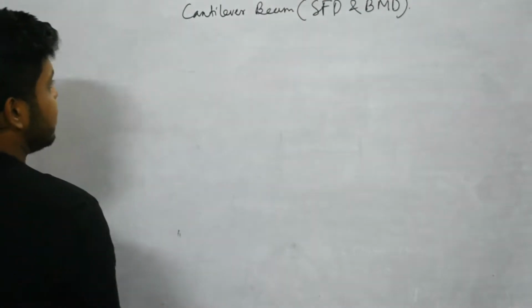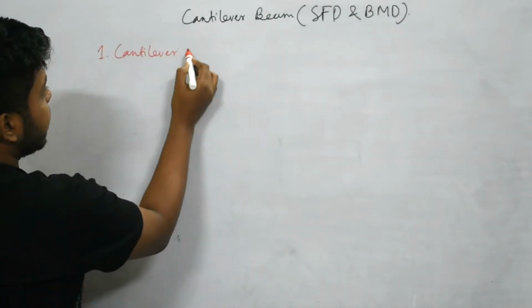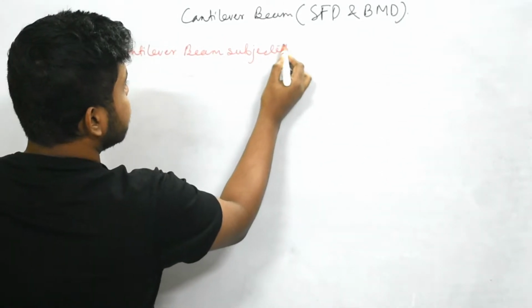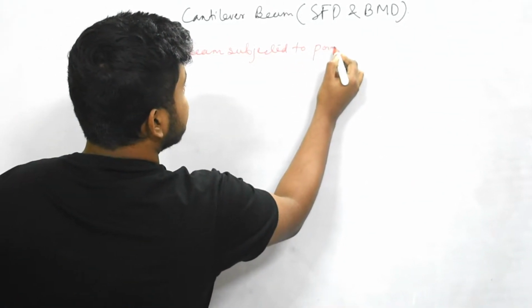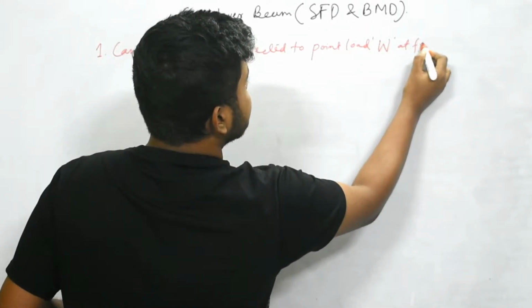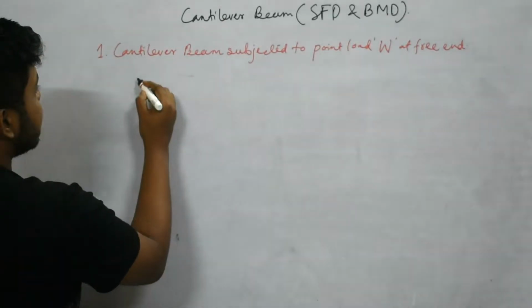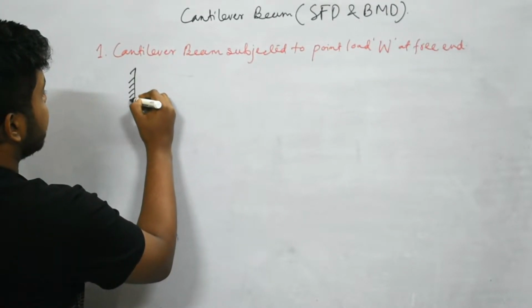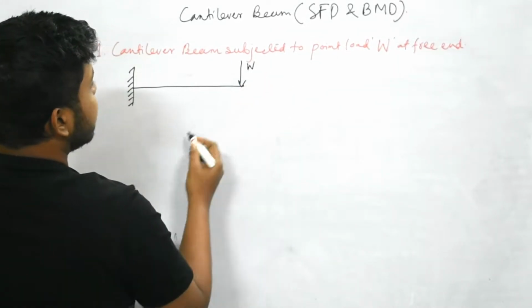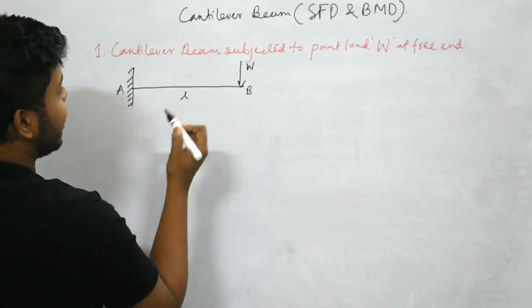Our first case study is a cantilever beam subjected to a point load, say W, at the free end. If this case study happens, the figure we will draw first is a cantilever beam, say this is W, subject at the free end, say this is AB of span L.